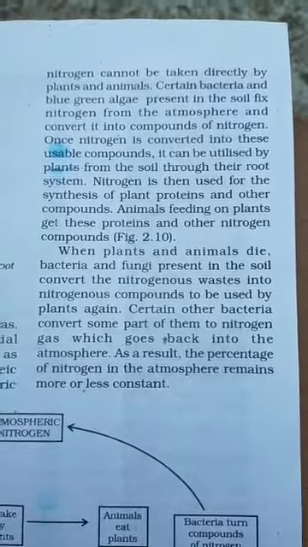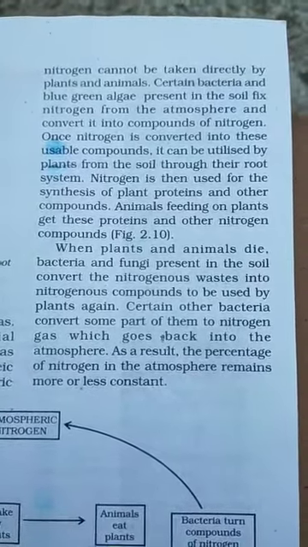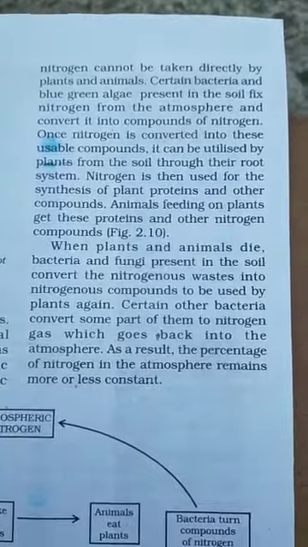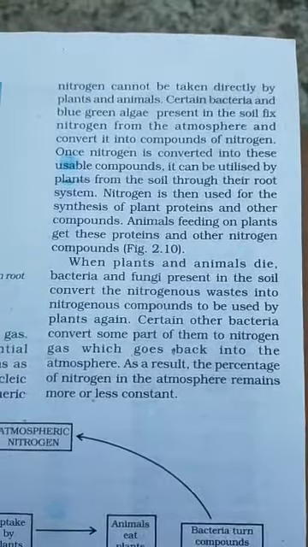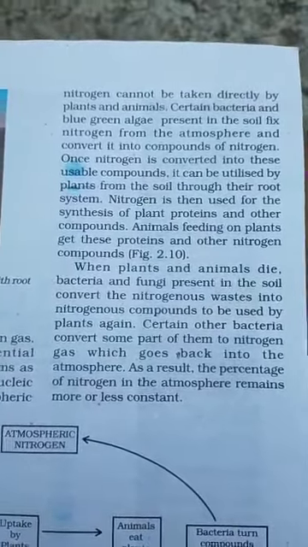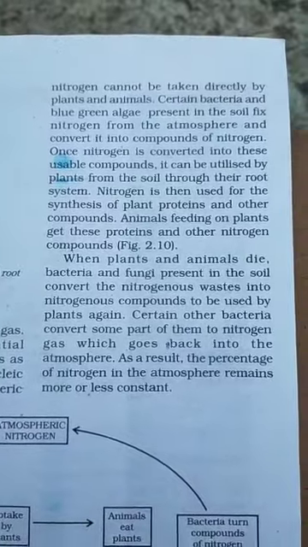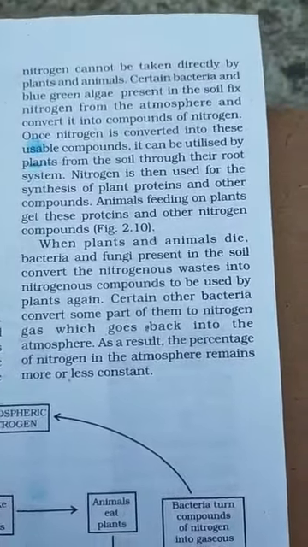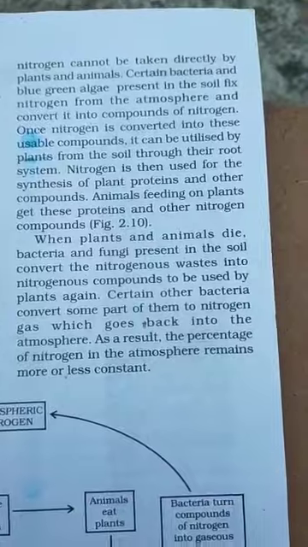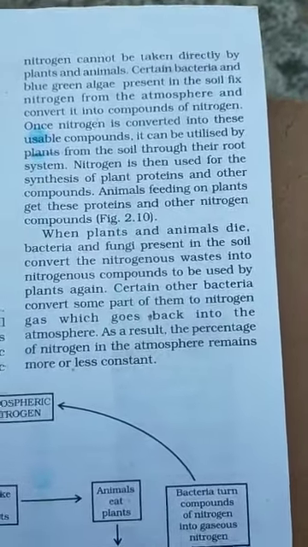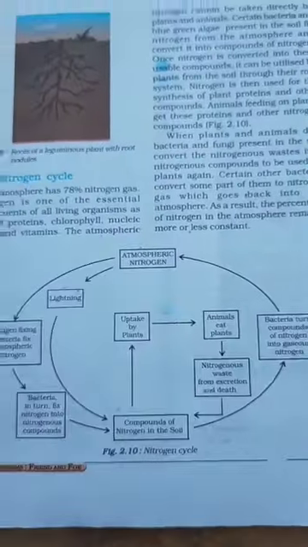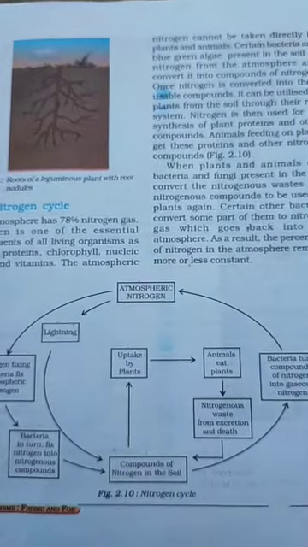Bacteria and fungi present in the soil act on dead plants and animals and release nitrogen compounds into the soil, and again plants use them and supply them to all parts of their body, and animals consume those plants. Okay, this is the nitrogen cycle. Look at this picture. This is the nitrogen cycle.